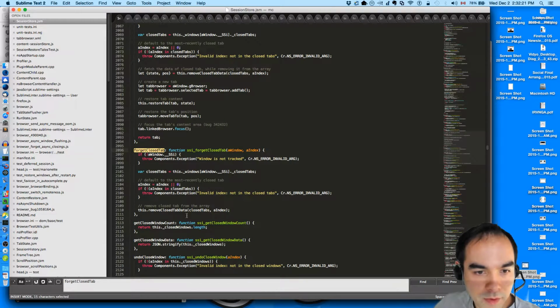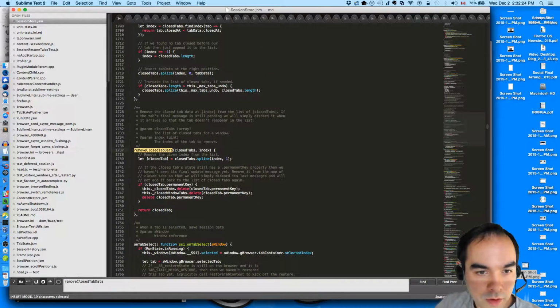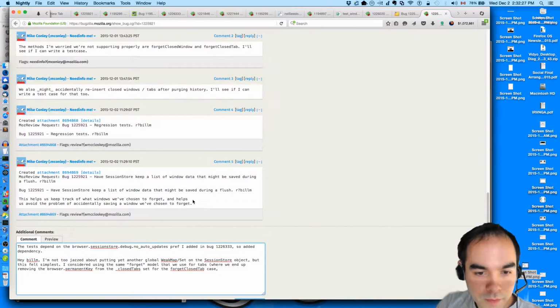Forget closed tab. Or where we end up overwriting the reference, or changing the window's closed tabs array reference so that any attempts to reinsert don't matter.